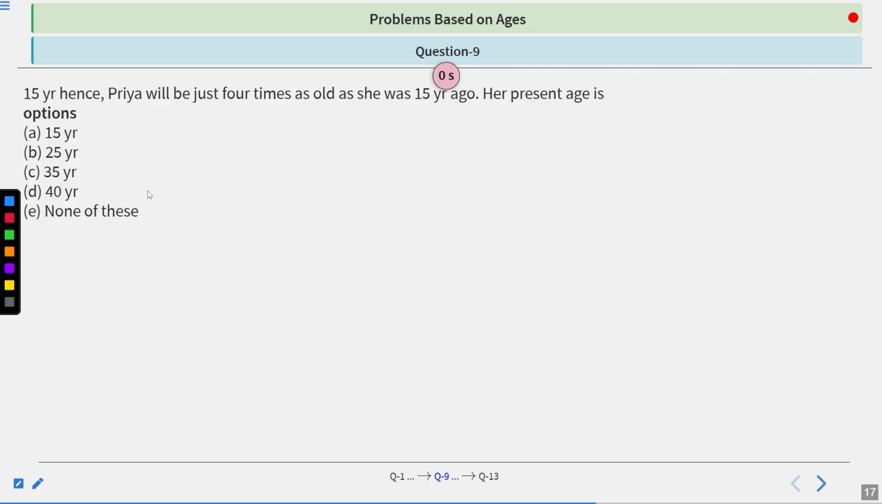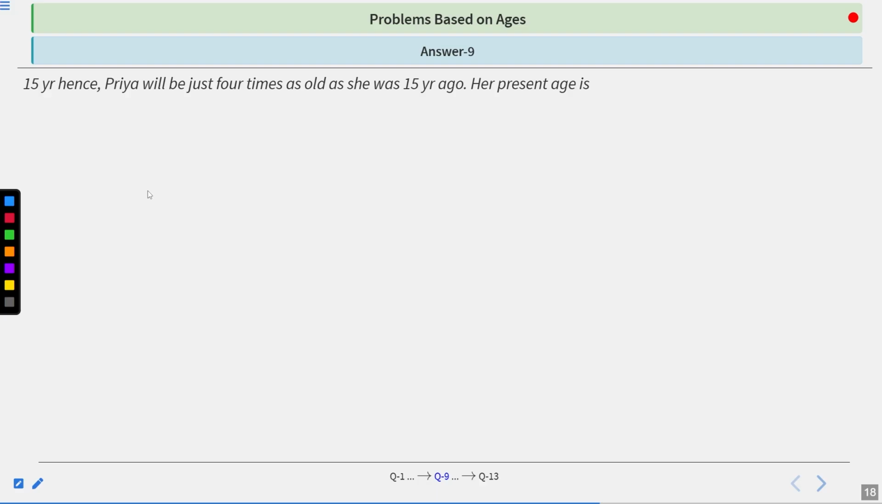Now time's up. Let's see the solution of this question. So 15 years hence, Priya will be just 4 times as old as she was 15 years ago. So the correct answer of this question is B, which is 25 years. Now see the solution of this question.